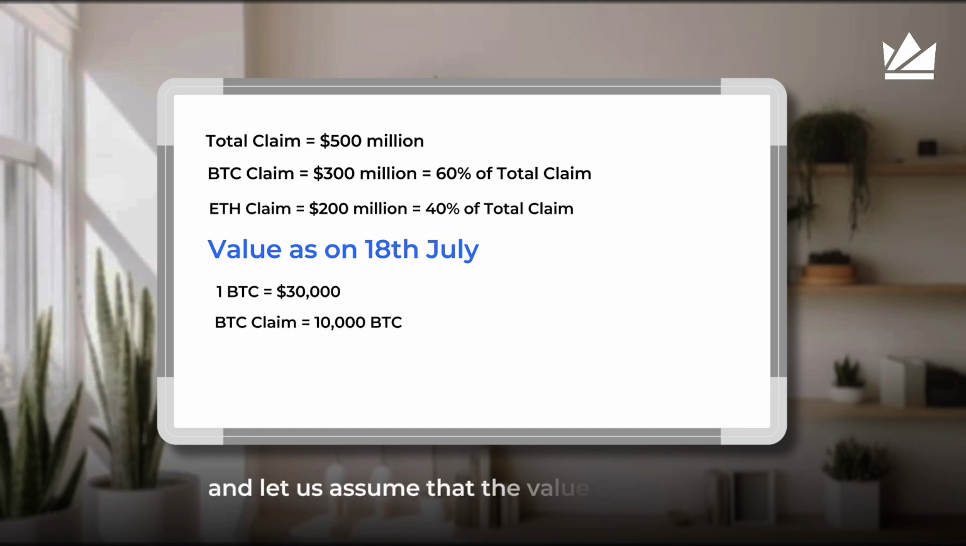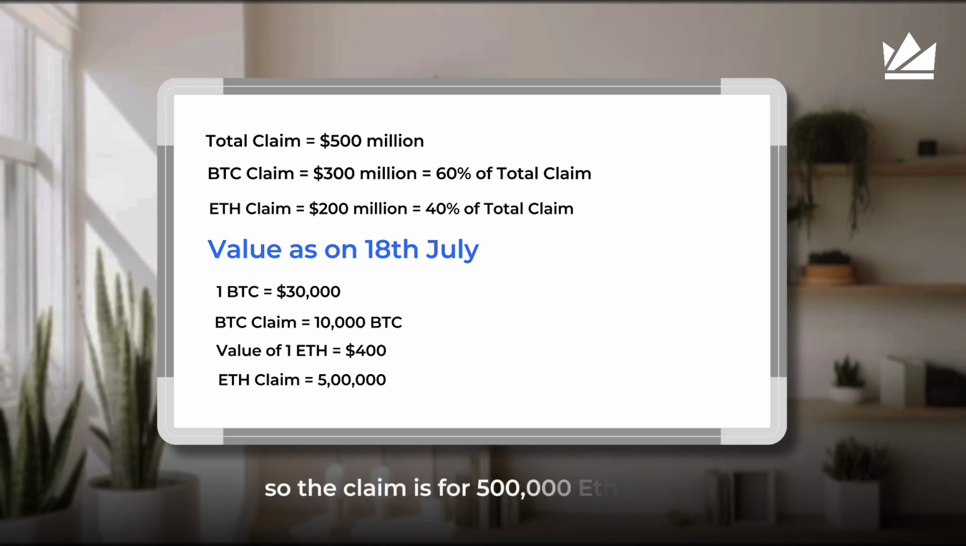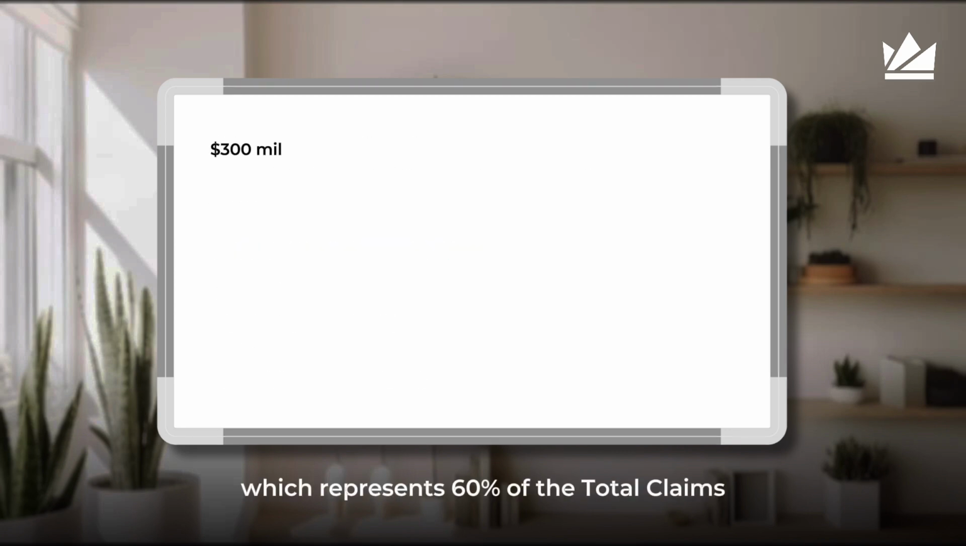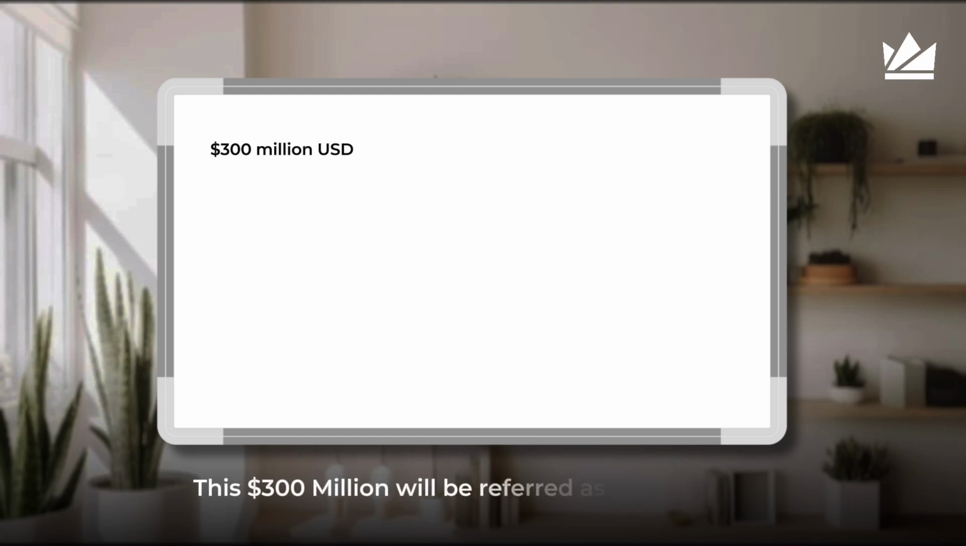And let us assume that the value of one Ethereum was $400. So the claim is for 500,000 Ethereum. Now, unfortunately, all $200 million worth of Ethereum was stolen, leaving only Bitcoin, which represents 60% of the total claims. That is $300 million. इस $300 million को refer किया जाएगा as liquid assets.